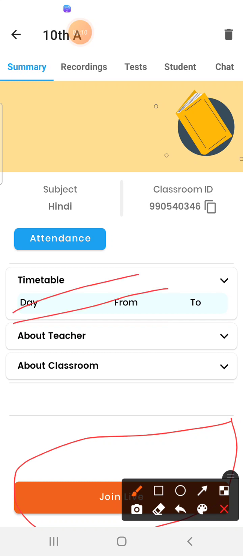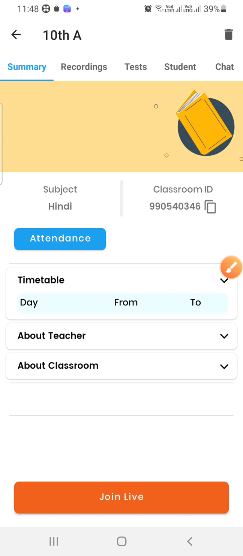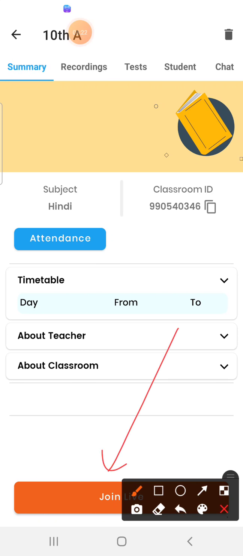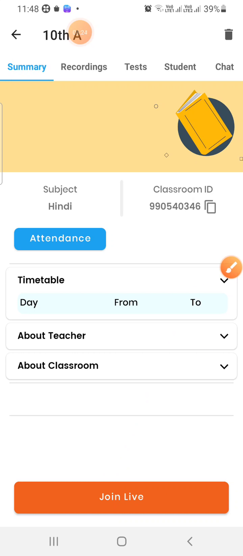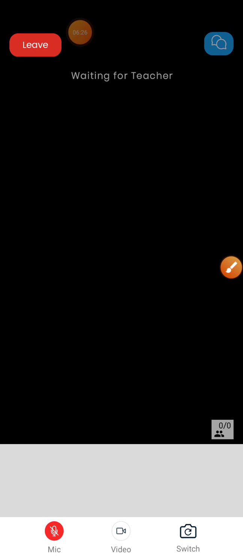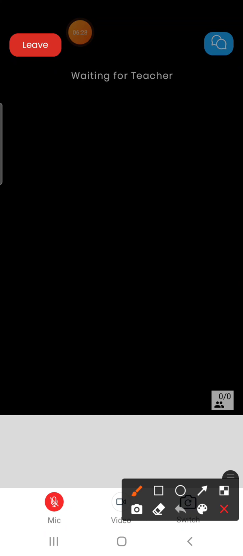the teacher will fix the timetable here. According to the timetable, you just need to open this classroom and check your class. If this is Z, that means your teacher is not here. Okay, if I press it for you right now, you can check what happens. I am going to press this, and this interface will come, in which it says waiting for teacher. If your teacher is not in the class, this will come.